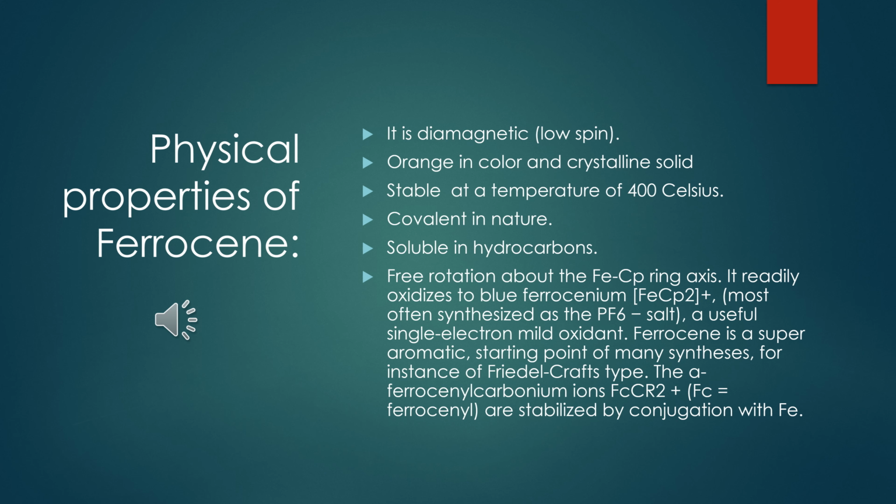In chemistry, we mainly discuss two types of properties. The first one is the physical properties and the second are the chemical properties. In chemical properties, we mainly discuss the composition and the synthesis of the structures or any other compound under consideration. And here I discuss the physical properties of ferrocene, which is diamagnetic, orange in color, stable at a temperature of 400 degrees Celsius, covalent in nature, soluble in hydrocarbons. Some examples and more physical properties of ferrocene are given here.